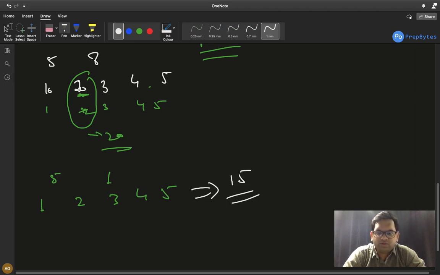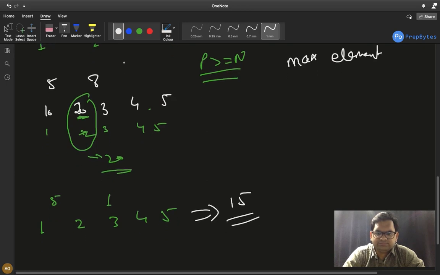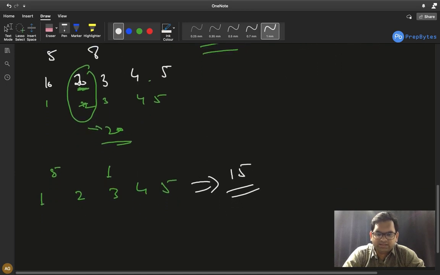So we have found out that the best case scenario is when p is greater than or equal to n, in which case the maximum element in the array is the result. And the worst case is when all the planks will be painted by a single painter. In that case, the sum of all the elements is the result.